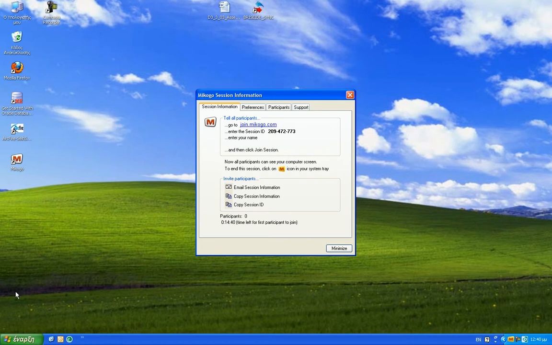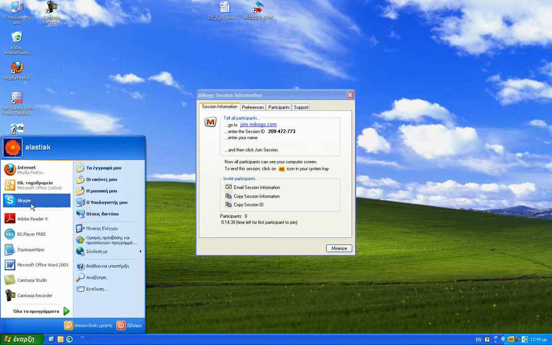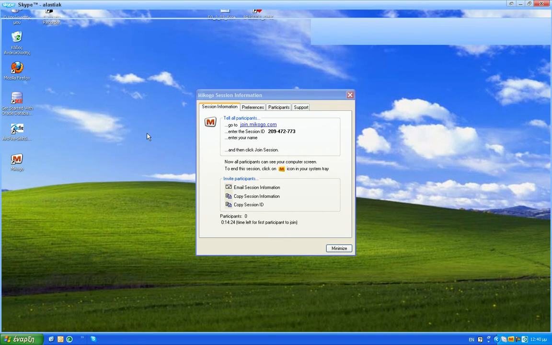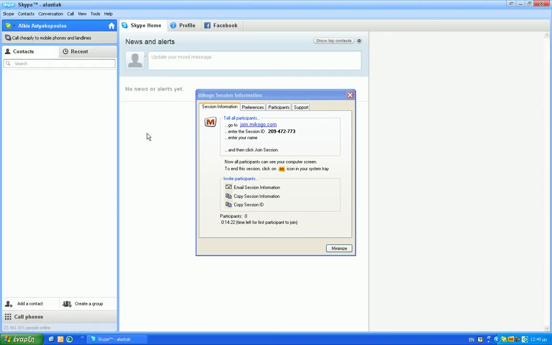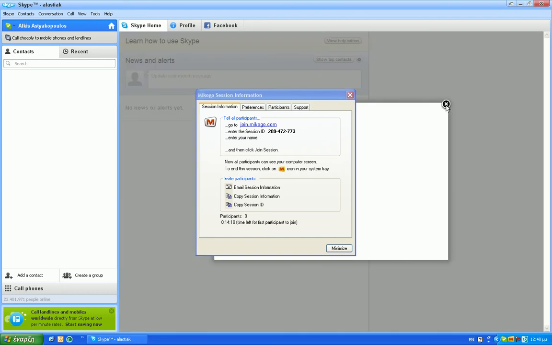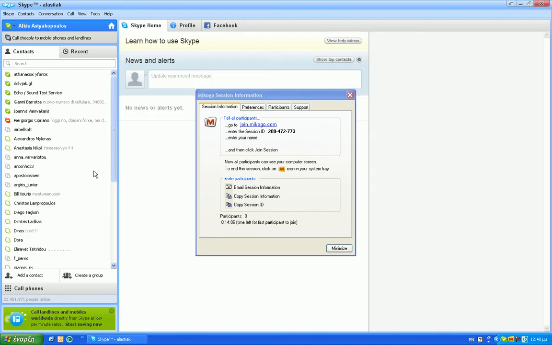So, connect to Skype. And forward the session ID to all people you want to participate to the session.